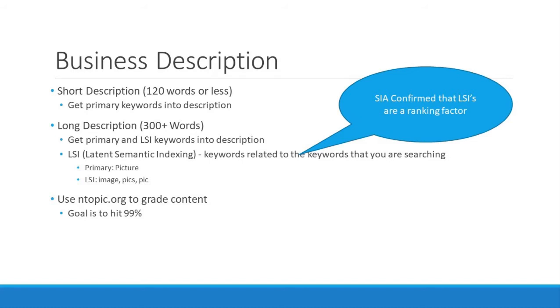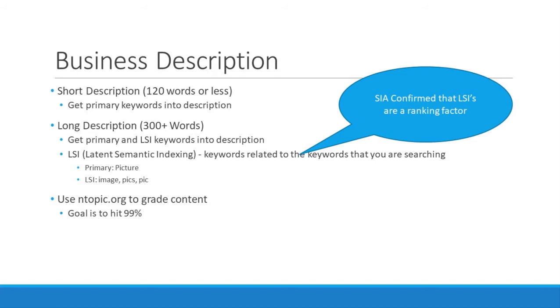We want our primary keyword as well as our LSI. LSI are latent semantic indexing, and these are keywords that are relative to the keywords that we're trying to target. So think of them almost as being synonymous with them. So an example, the primary target keyword would be picture. LSI keywords would be like image, pics, pic, right?